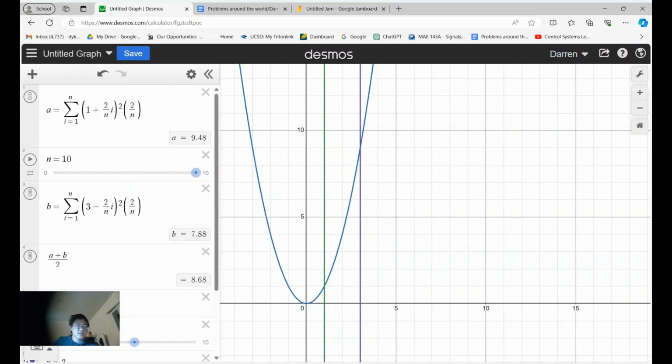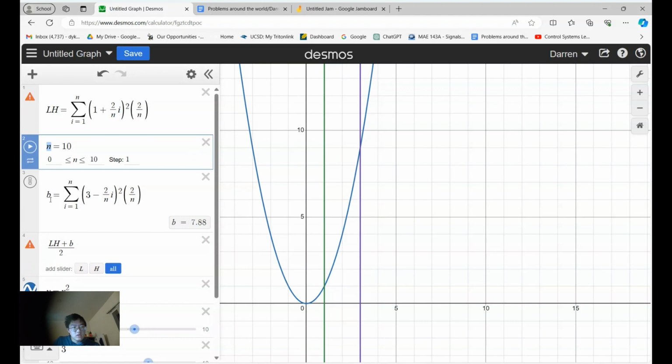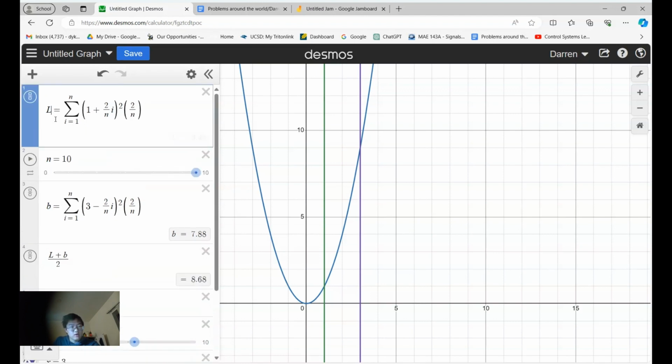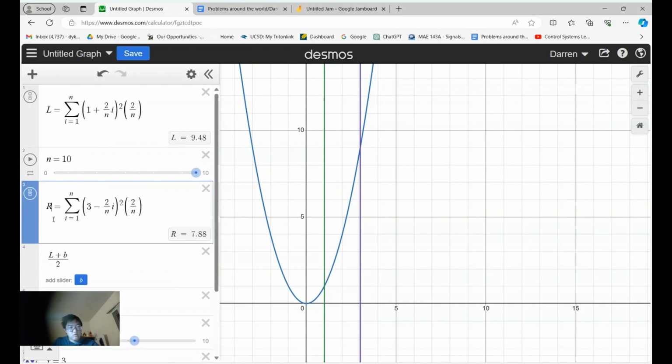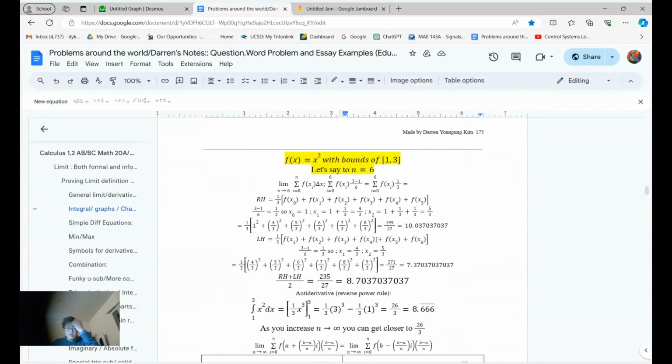Actually, I'm thinking about it. We should rename this to something else. So I think this is the left hand. So why don't we call it left hand? Then let's just change this to. Oh wait, actually we can't do that. Okay, so we have to write it like this, and then right, and then right. It makes it more clear, and it looks cooler also. So you can see what I did here. It's pretty much all I did.